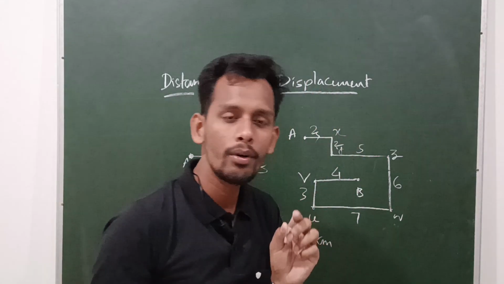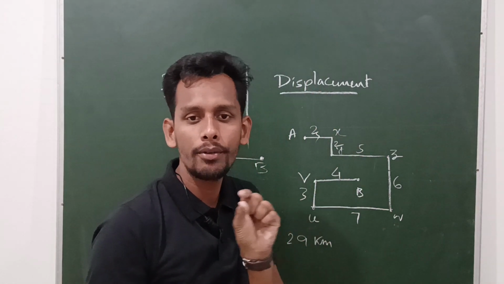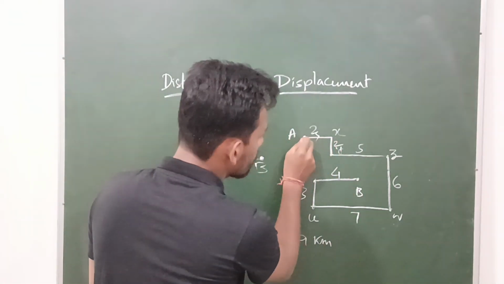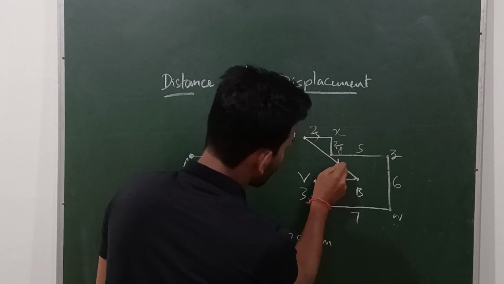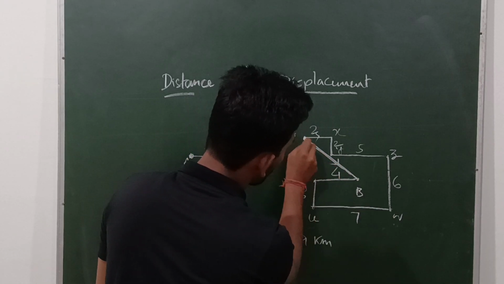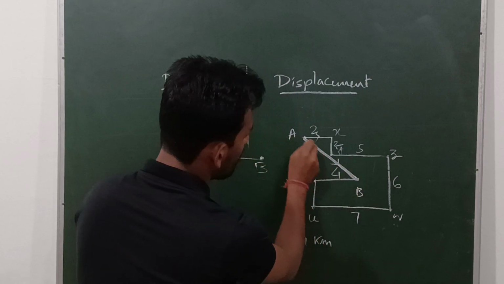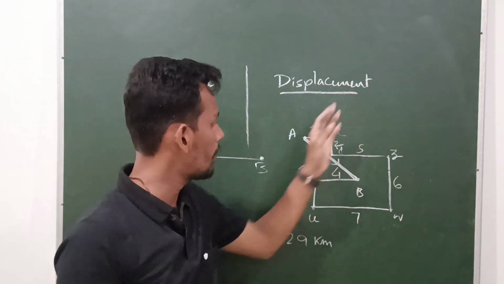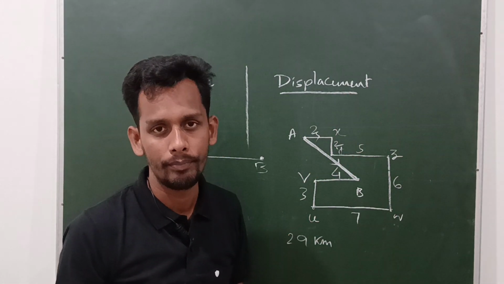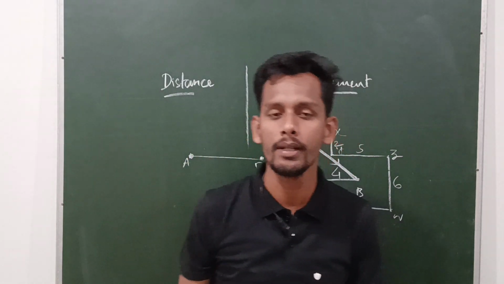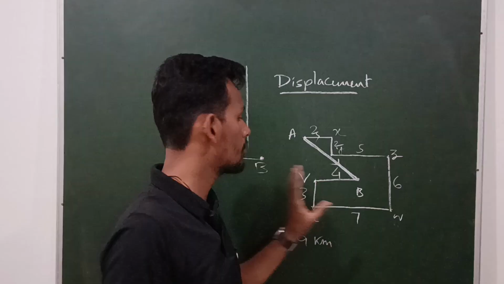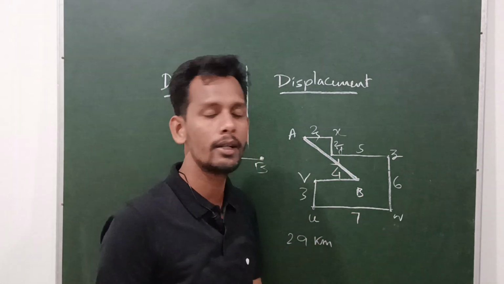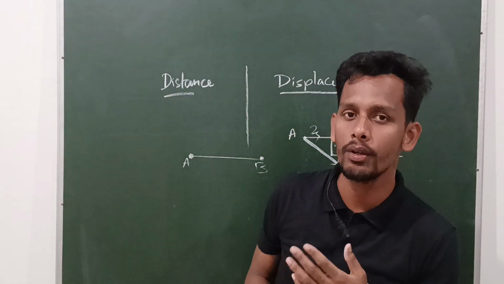Displacement means the shortest path from the initial point to the final point. Here, what is the shortest path? The shortest path will be this, directly from A to B. This is your shortest path. This path will be your displacement. Clear? Displacement is the shortest path from the initial to the final point. Distance means the path you have traveled. Displacement is the shortest distance which you have covered from the initial to the final position when you change your state.